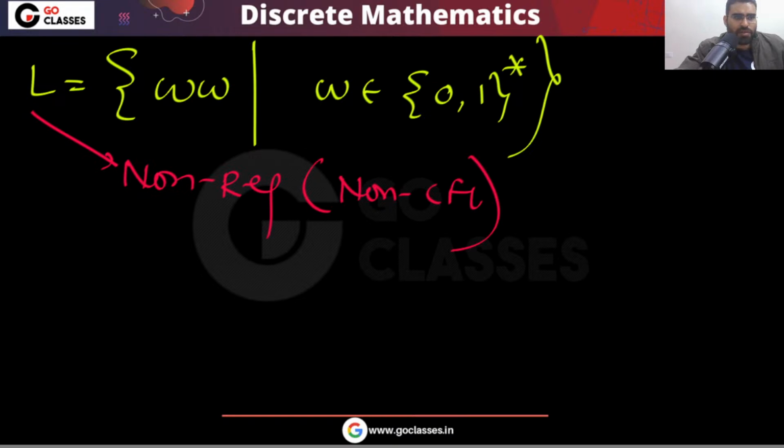You can easily prove it using the pumping lemma or the Myhill-Nerode theorem, but I will not prove it. We have already done this in our Theory of Computation lectures. We have already proven this language is non-regular.